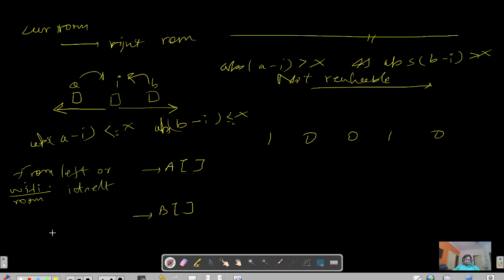So from the left, or the room which has the Wi-Fi itself. And then again, the B array will determine that the current room will receive the signal from a right room which has the Wi-Fi, or the room itself, because the current room can also have the Wi-Fi. I hope you can get this. When we do this diagram, you'll be able to get this more clearly.